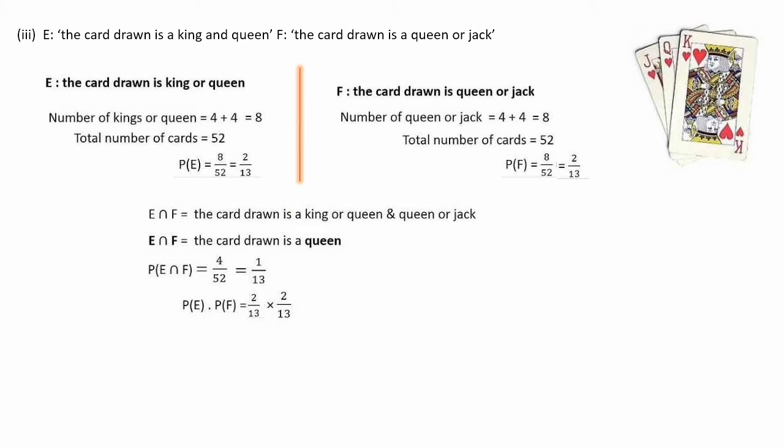Then P of E into P of F we can calculate. P of E is 2 by 13 and P of F is again 2 by 13. So 2 by 13 into 2 by 13 is 4 divided by 13 into 13, that is 169. It is quite clear that P of E intersection F and P of E into P of F are different. So P of E intersection F is not equal to P of E into P of F. Therefore, we can conclude that E and F are not independent.